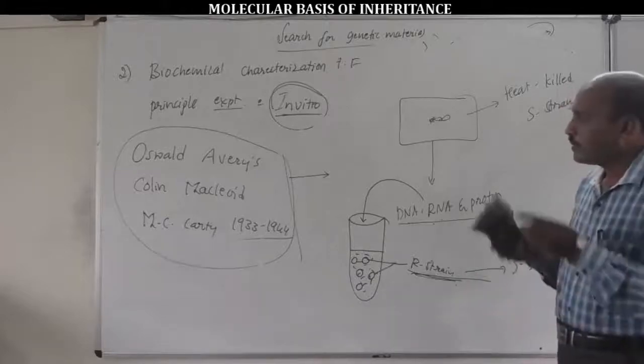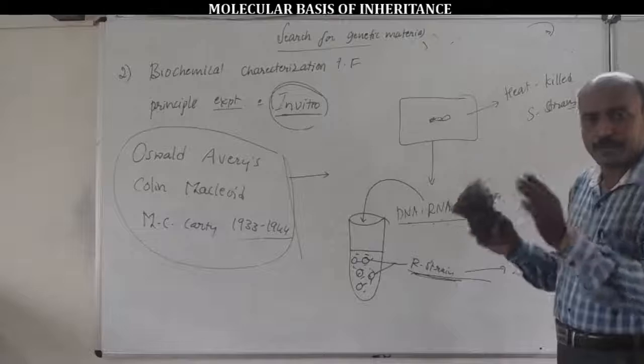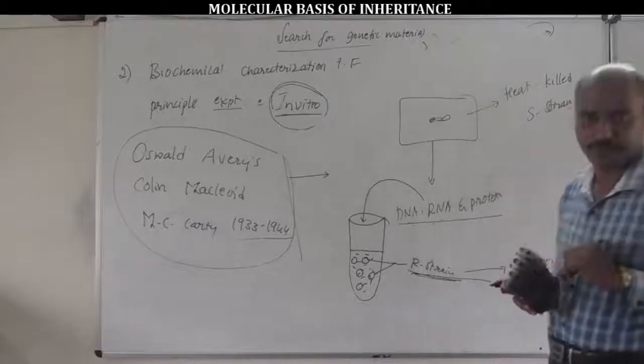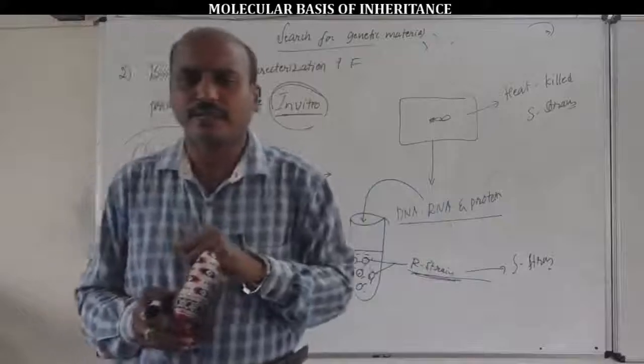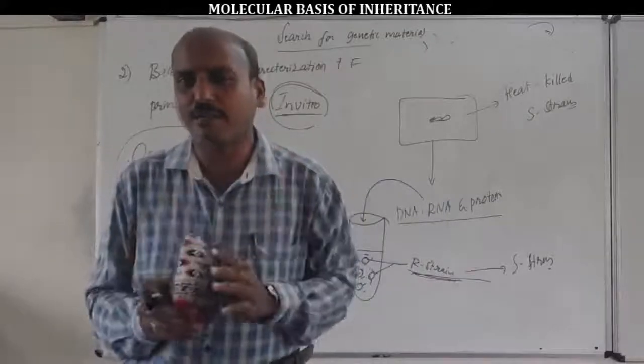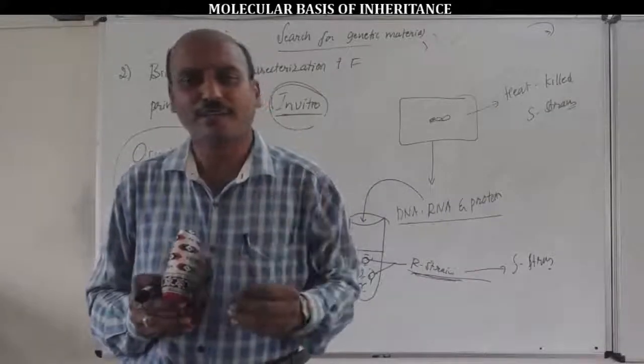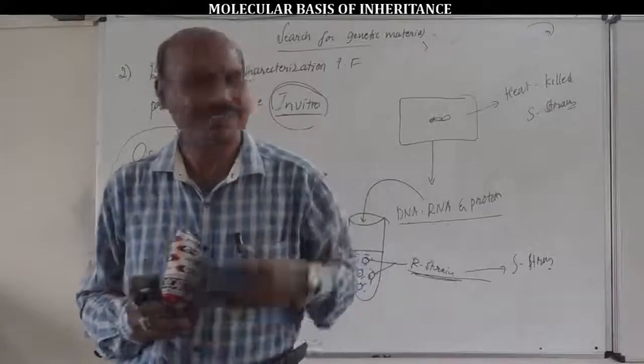They conducted this experiment in three steps. But the procedure of this experiment I will continue in the next class, in the next session.